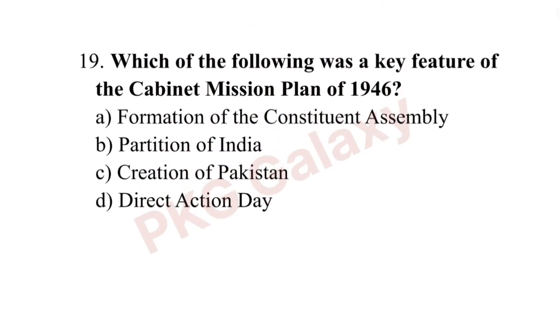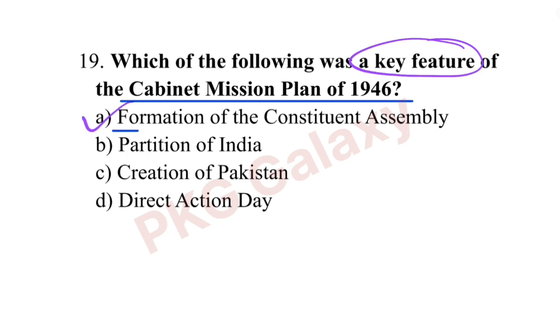Next question. Which of the following was a key feature of the Cabinet Mission Plan 1946? The correct answer is option A, formation of the Constituent Assembly.